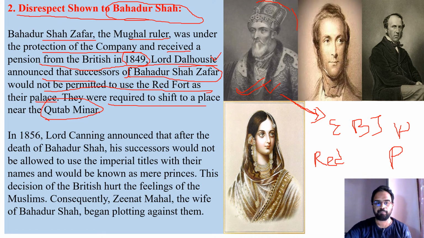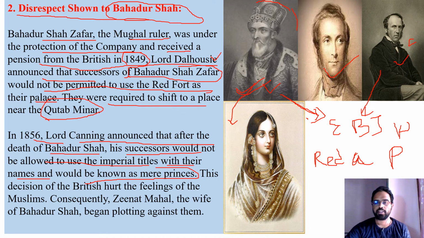And in 1856, Lord Canning announced that at the death of Bahadur Shah, his successors would not be allowed to use the imperial titles with their names and would be known as mere princes. So in 1856, when Bahadur Shah died, Lord Canning, okay, he is Lord Dalhousie and he is Lord Canning, said to the successors of Bahadur Shah that they cannot take all the titles they have, like the Emperor of India. The Mughals have certain titles.